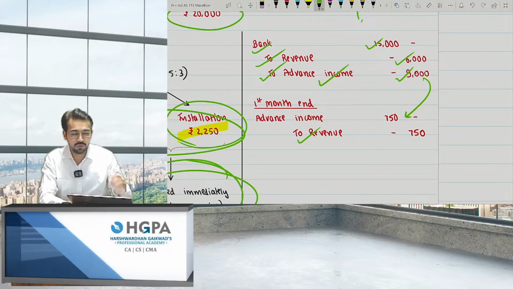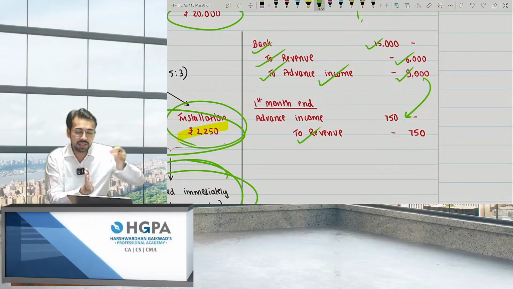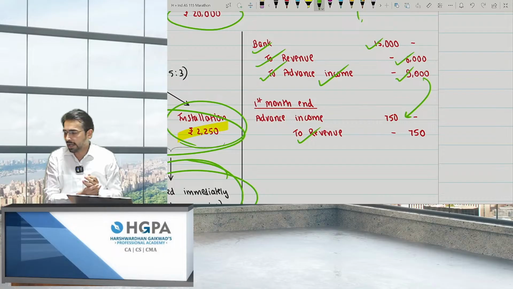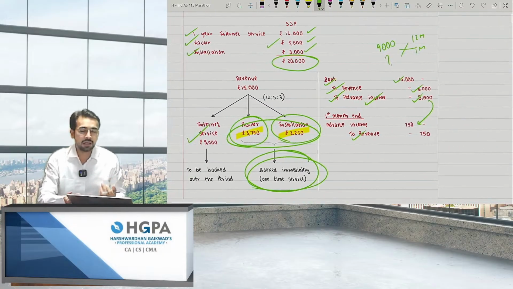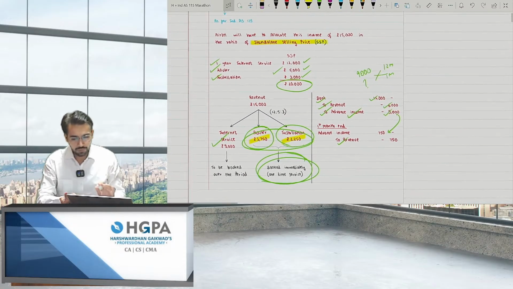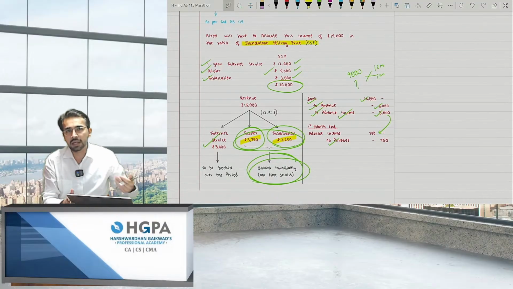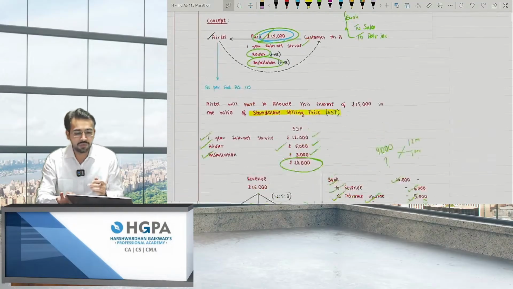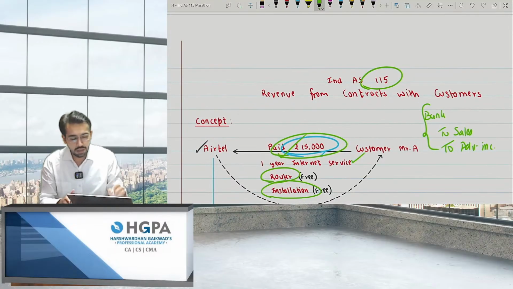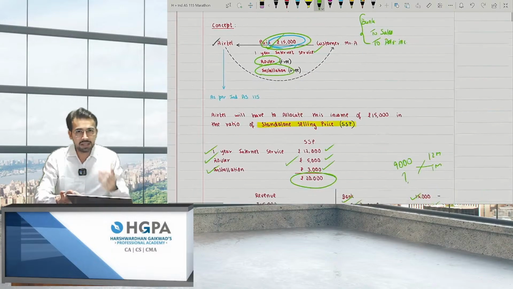That is 9,000. Out of that 9,000, 750 will be treated as revenue for the first month, again 750 for the second month, again 750 for the third month, and so on. This is how you will recognize the revenue. Now overall, I'll be giving you this example again and again. This is the crux of this IND AS, that is how to book the revenue. Whenever I make it a combo, it will be a performance obligation, right? So this is the basic concept question.